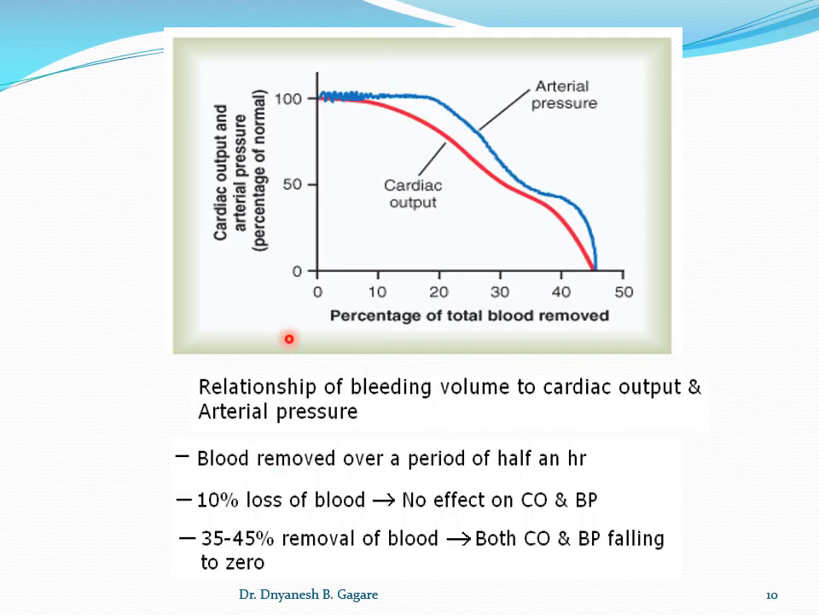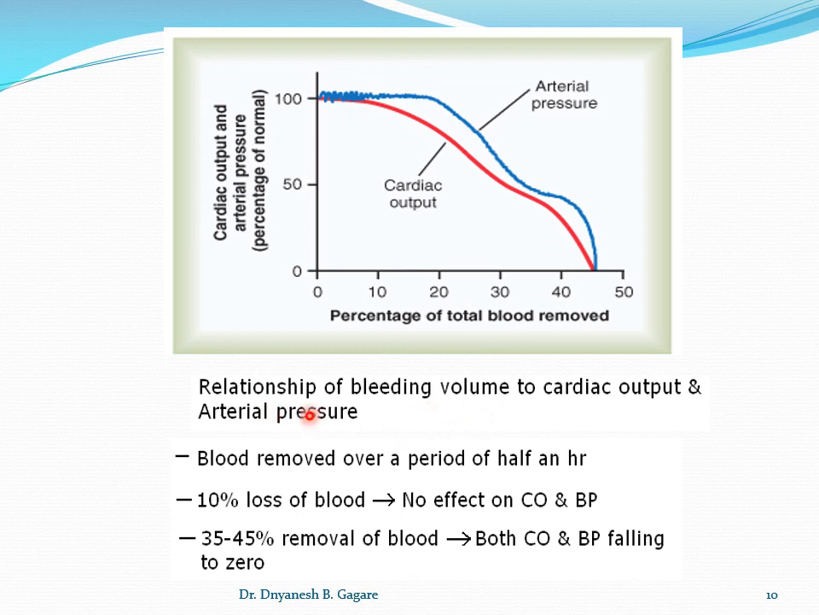Okay, students, we discussed non-progressive shock. This is one figure that we initially discussed. I told you that there is one experiment carried out on a dog, and when blood is removed from the dog, here is how the hemorrhage passes through three stages. So this graph shows the effect of blood loss on the cardiac output and the blood pressure.